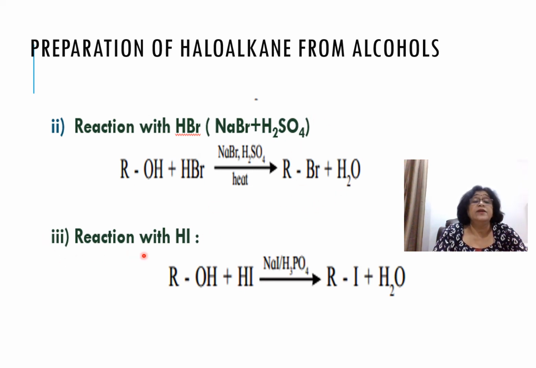Okay. Now, reaction with HI. HI also does not exist, so you have to prepare it in situ in the reaction container. It is prepared by the reaction of NaI and phosphoric acid. NaI and phosphoric acid react to form HI, which reacts with alcohol to form alkyl iodide, right? So that is how alkyl iodide is formed.